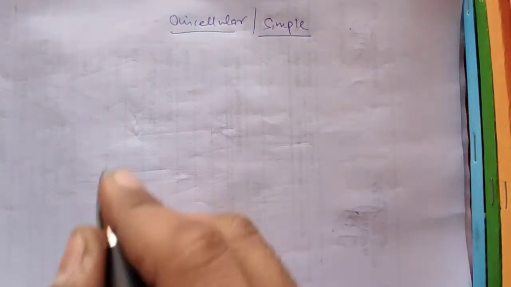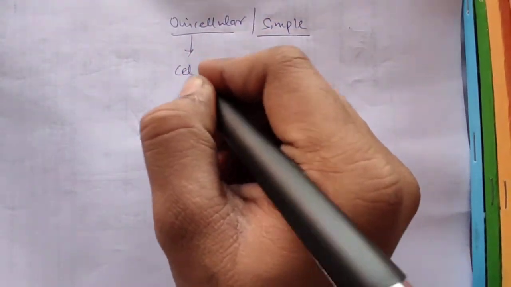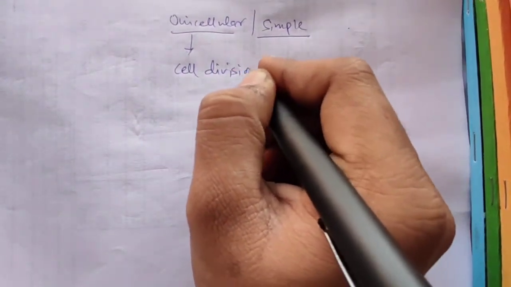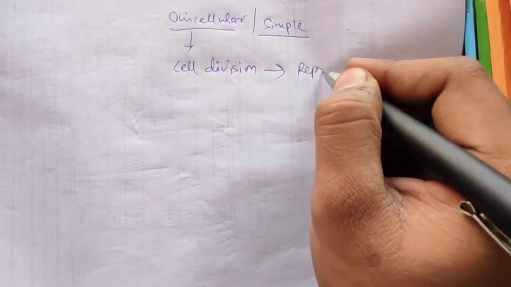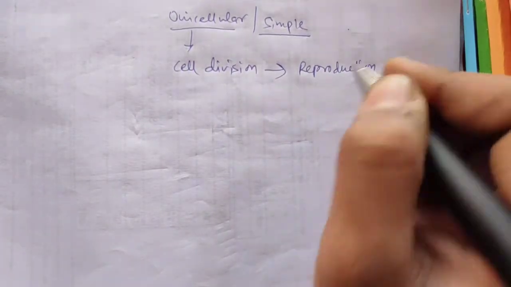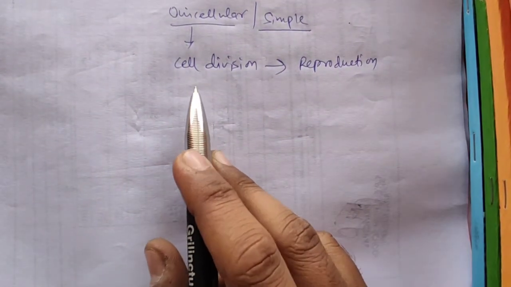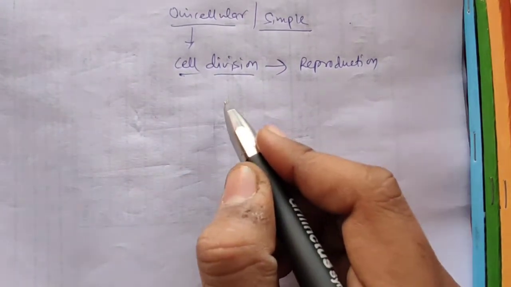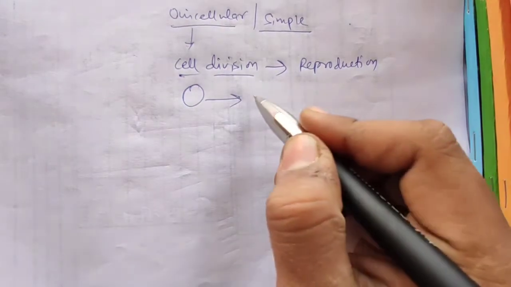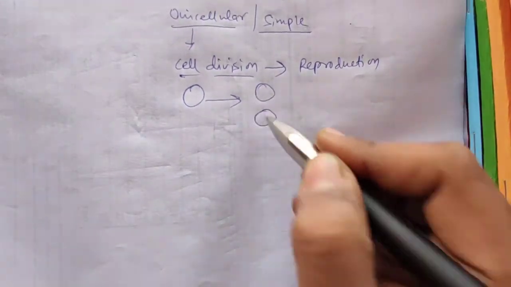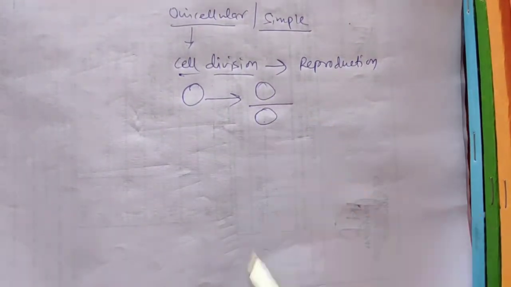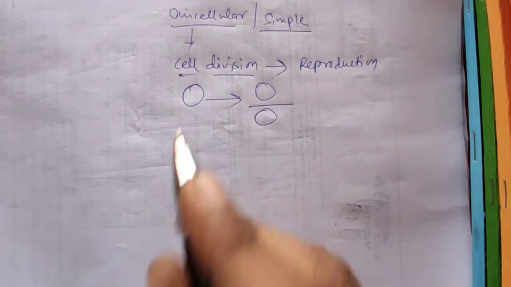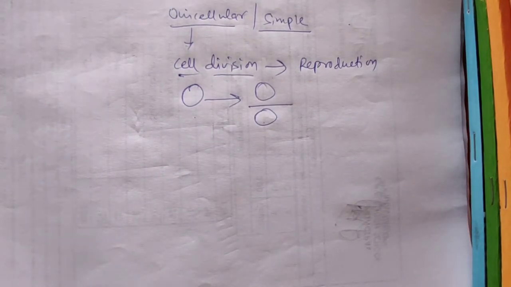In that kind of organisms, especially in unicellular, you can say that cell division itself is reproduction. I have already told you before that if there is a unicellular organism, it will simply do cell division, it makes two cells, so you can say that reproduction is done. But this is not possible in multicellular organisms.